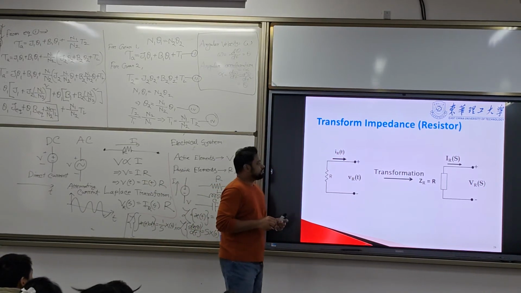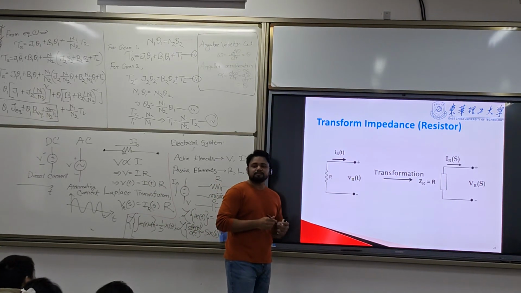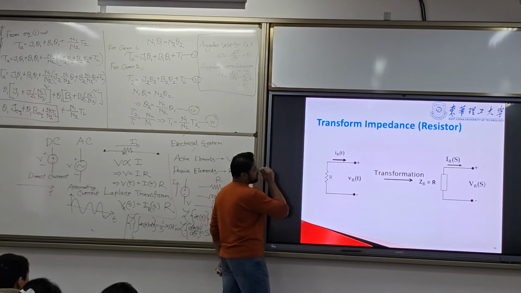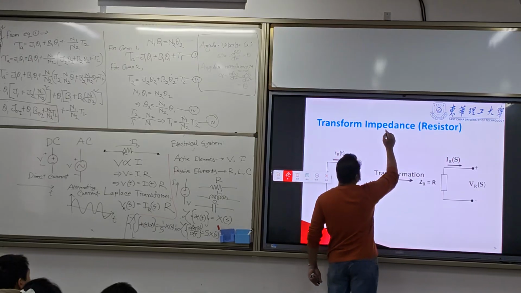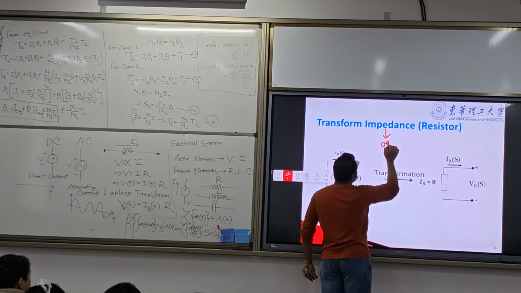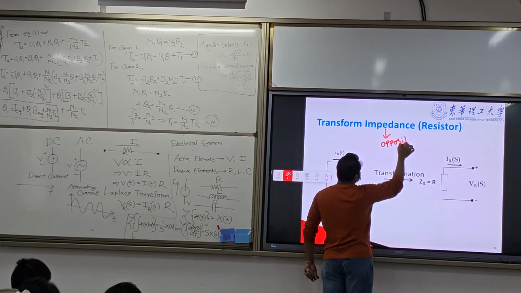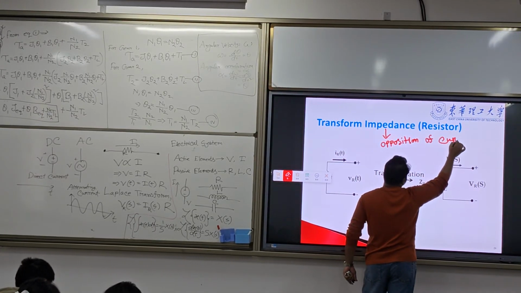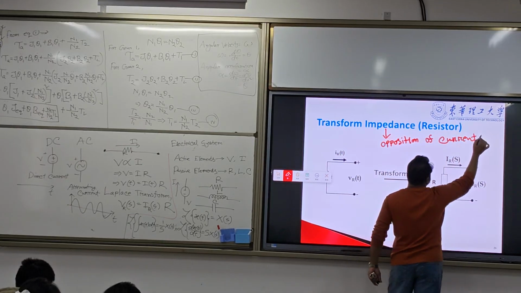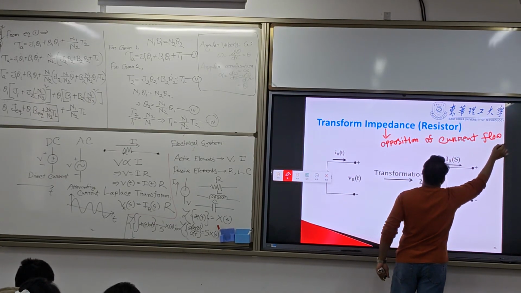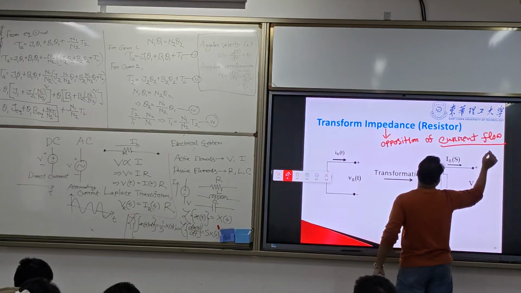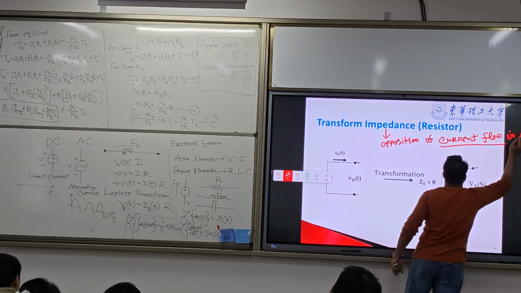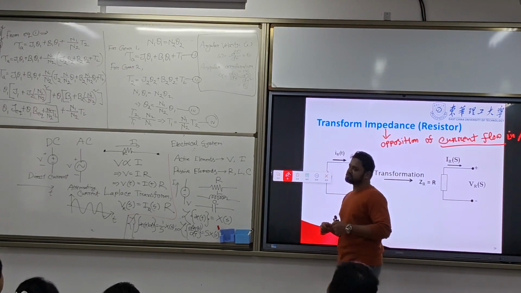Alright, now we will talk about the impedance, which I already told you about. What is impedance? Impedance is the opposition of current flow in AC. Impedance only happens for the AC.